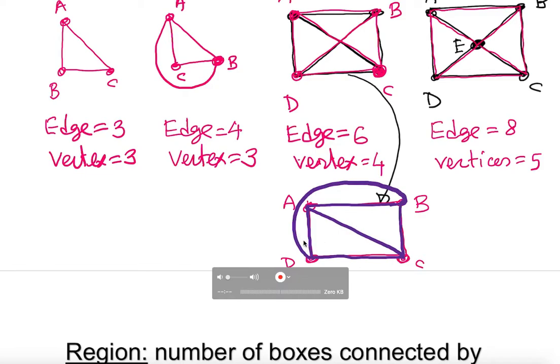So in this case, you clearly see how many edges? 1, 2, 3, 4, 5, and 1 outside, 6 edges. Now it should make sense to everyone, right?